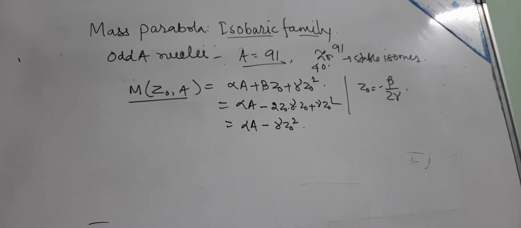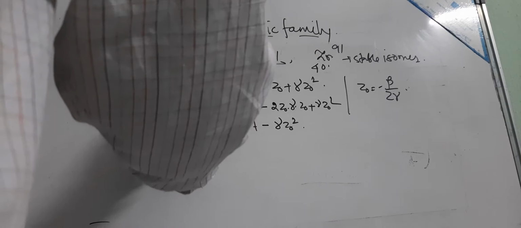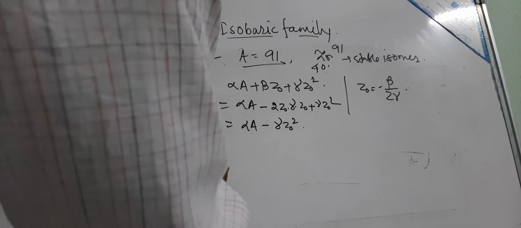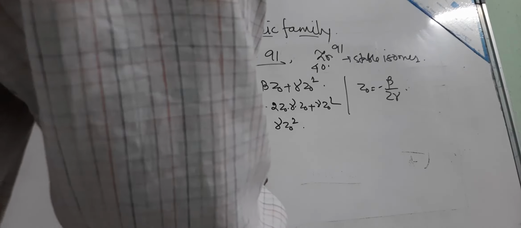So what is the mass difference between M(Z,A) and M(Z0,A)? The mass difference of the two nuclei, M(Z,A) minus M(Z0,A), becomes alpha A plus beta Z plus gamma Z square, minus alpha A minus gamma Z0 square.